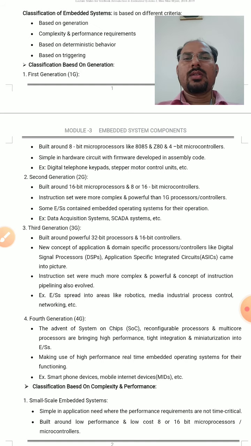Miniaturization means the size of the components used in the embedded system will be reduced so that the maximum number of components can be fit into a single IC. These systems make use of high performance real time embedded operating systems for their functioning. It means this type of embedded system makes use of an operating system. The examples of this fourth generation are smartphone devices, mobile internet devices, etc.